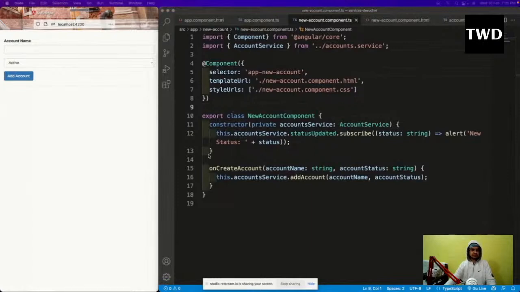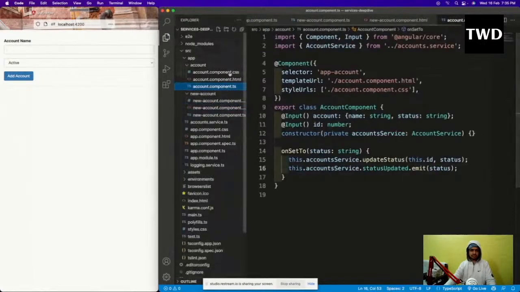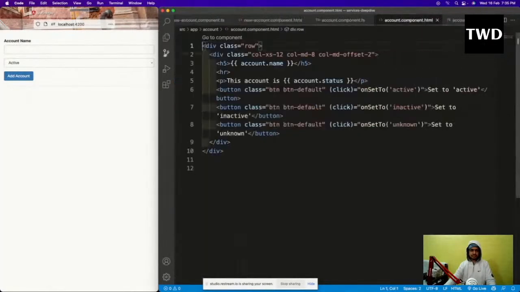Okay, this accounts is actually going to have a problem, because all these things are coming from this accounts. App account component.